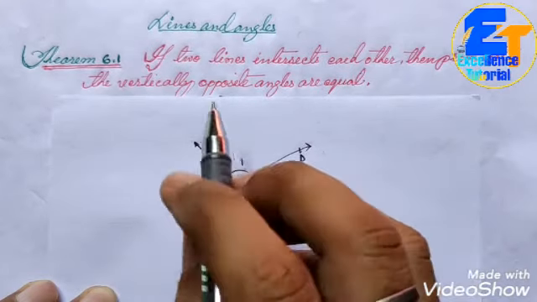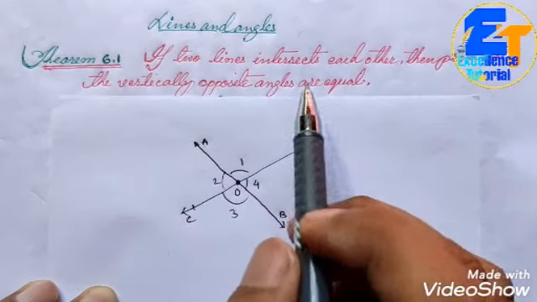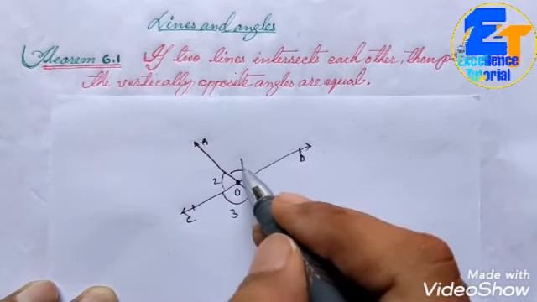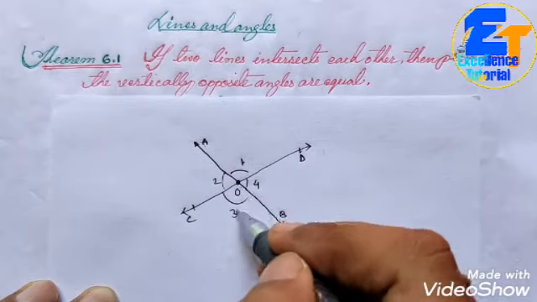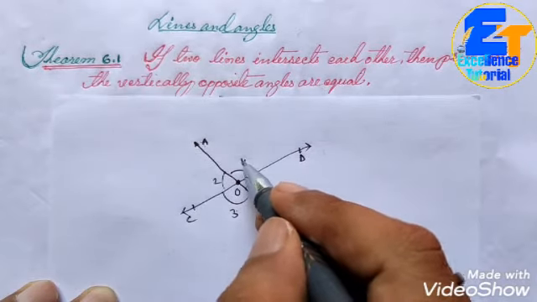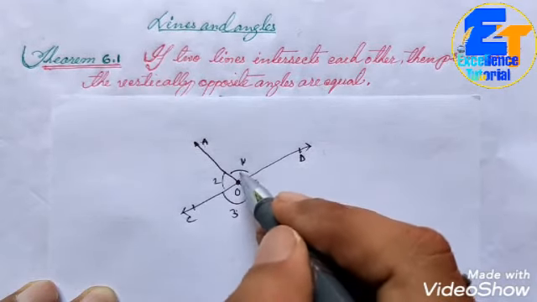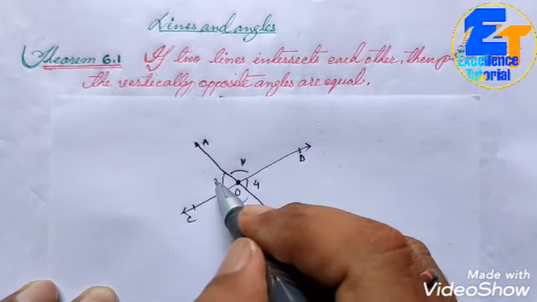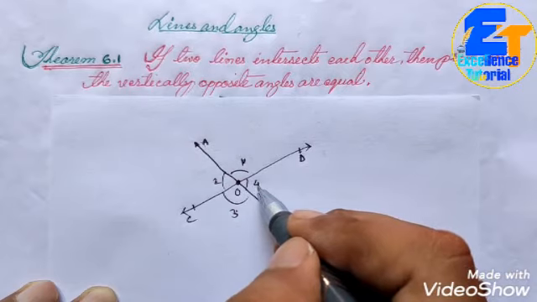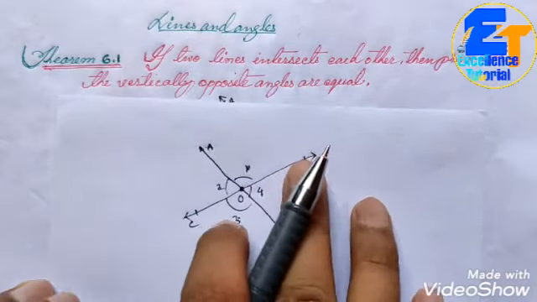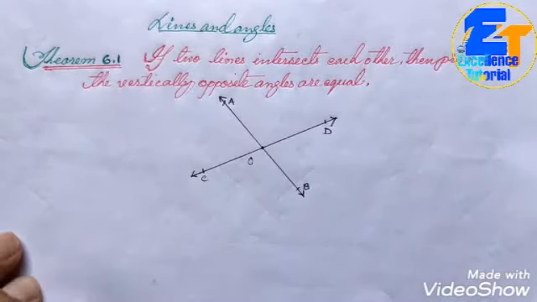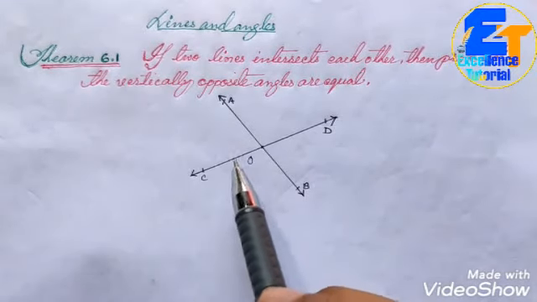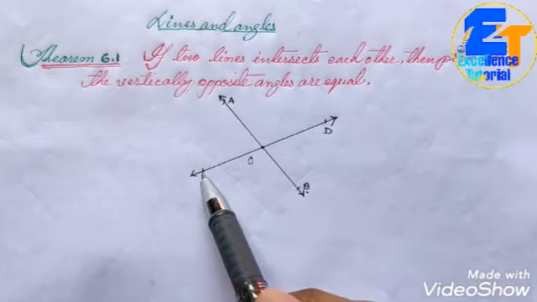According to this theorem, we are asked to prove that vertically opposite angles are equal. That means 1 and 3 are vertically opposite angles. We are going to prove these two vertically opposite angles are equal. In the same way, angle 2 will be equal to angle 4. So see, I have drawn two straight lines AB and CD.